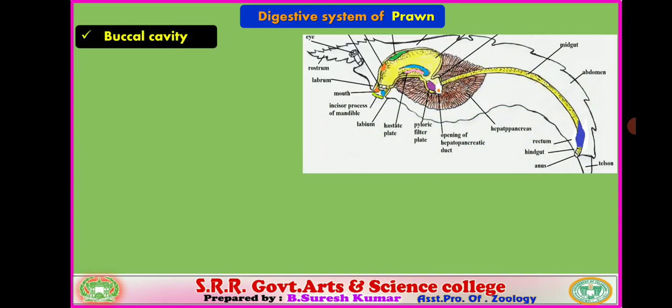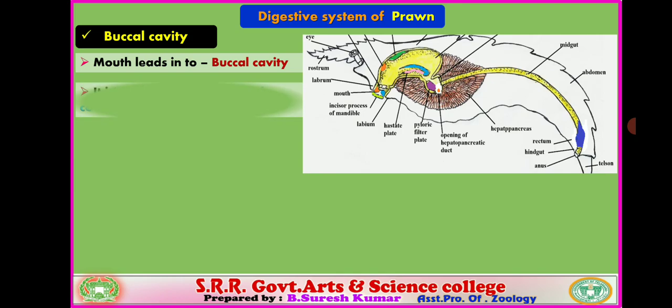Next, the mouth leads into the buccal cavity. The buccal cavity is a short, tubular cavity.